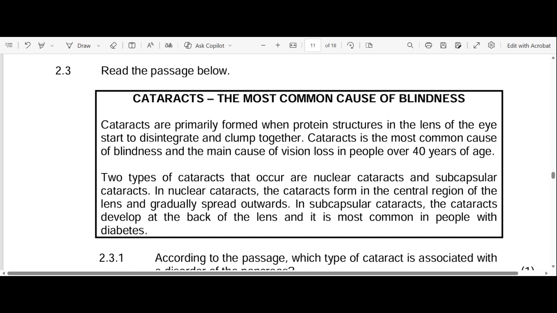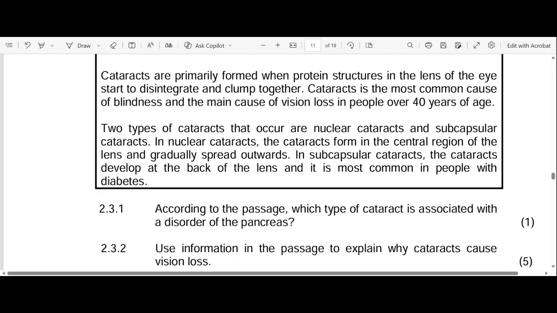In nuclear cataracts, the cataracts form in the central region of the lens and gradually spread outward. In subcapsular cataracts, the cataracts develop at the back of the lens and it is most common in people with diabetes. Okay, let's go to 2.3.1.